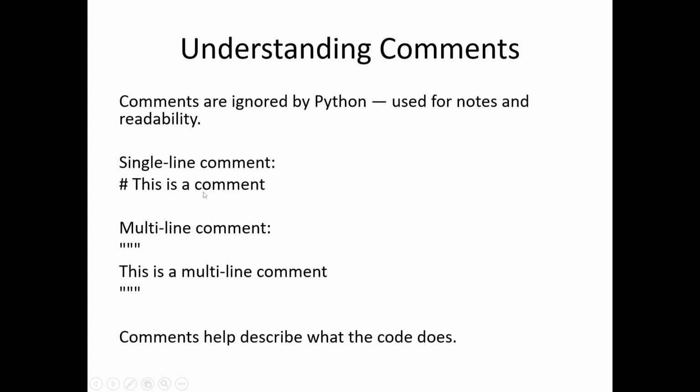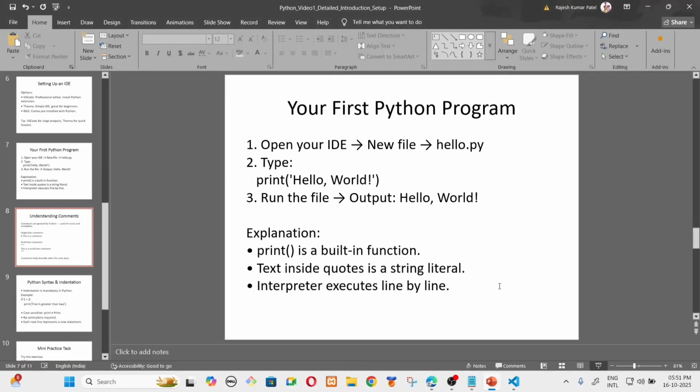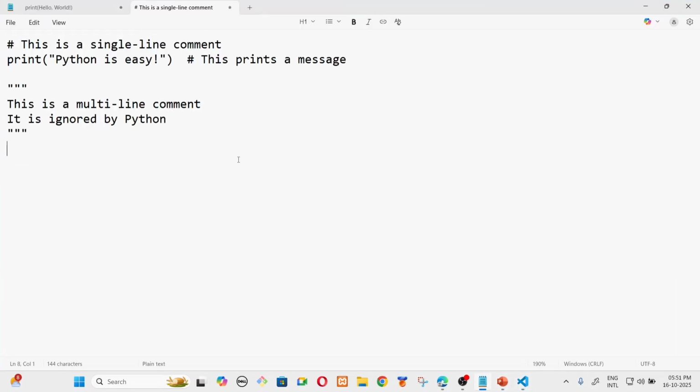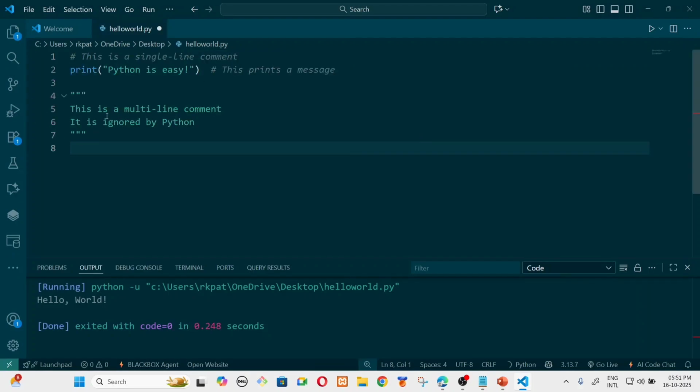Comments are of two types, single line and multi-line. I will show you directly from an example. Here, single line means this is a single line. If you use one hash, the line in which you add the hash will be treated as a comment.